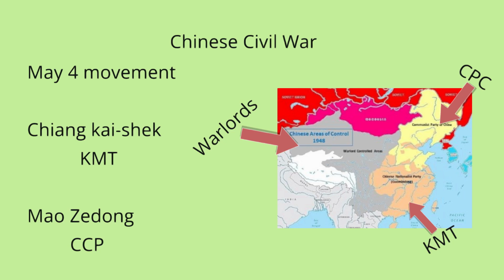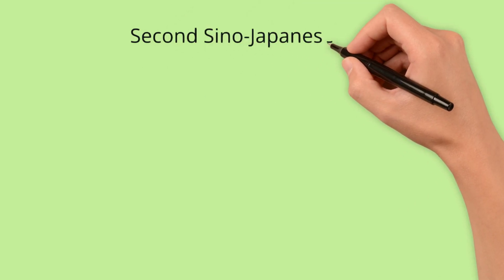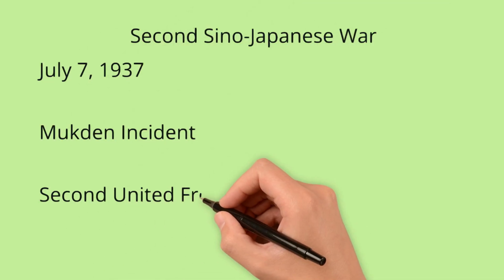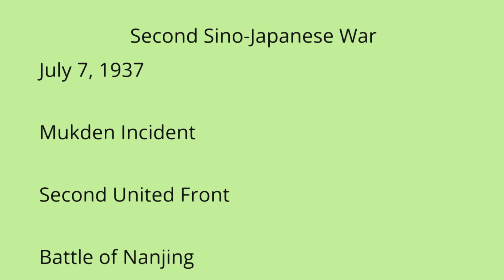Japanese Emperor Hirohito yearned to create a large empire. Japan had initiated an invasion of Manchuria in 1931. This occurred after the Mukden incident, in which some Japanese soldiers destroyed part of a Japanese railway in Manchuria to provoke an invasion. On July 7, 1937, a full-scale invasion of China began. Some of the major battles include the one at Shanghai, with significant losses on both sides, and that of Nanjing, in which atrocities were committed against civilians, causing the death of hundreds of thousands. In the end, Japan had occupied over 25% of Chinese territory.